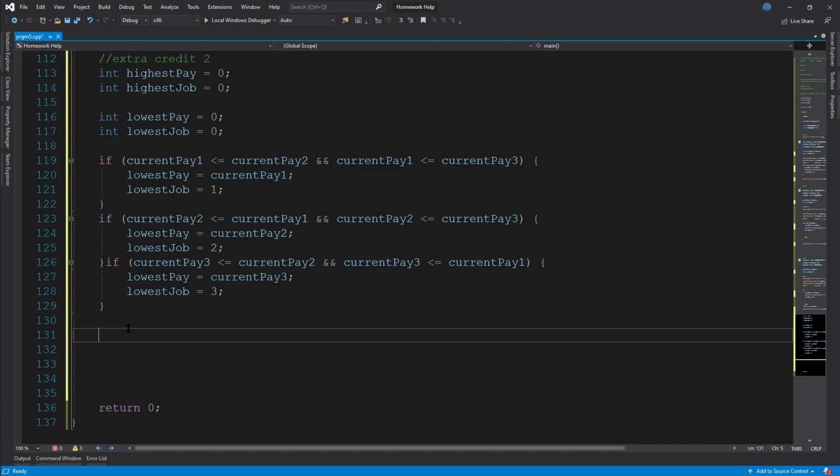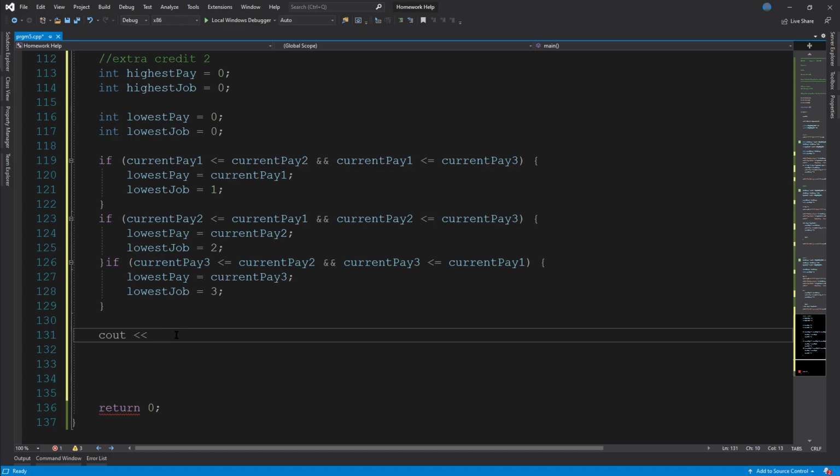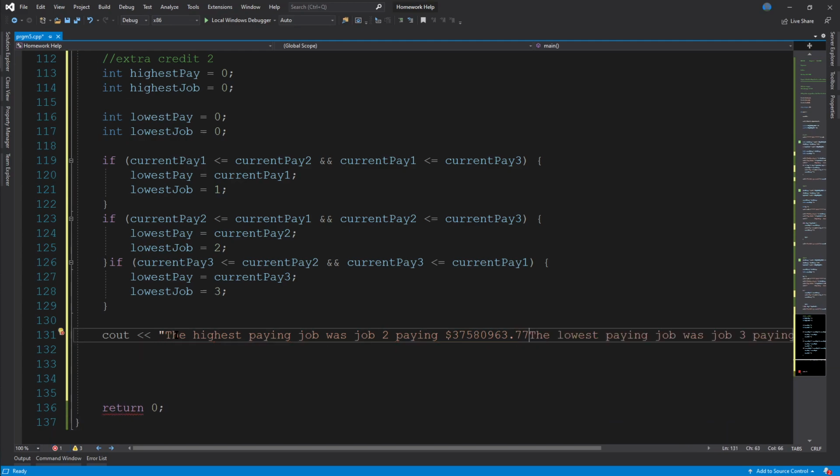Let's make sure that works real quick. Just a quick cout. Just going to steal the output from the assignment one more time. Copy and paste. There we go.